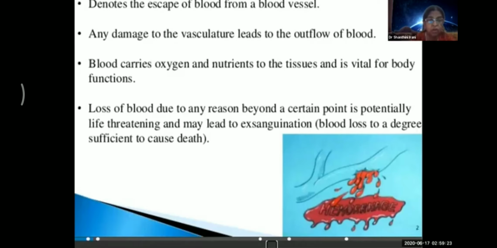Fourth one is depending upon volume of blood loss. Mild hemorrhage is blood loss of up to 500 ml. The next one is moderate, 500 to 1000 ml. And then severe hemorrhage is blood loss which is more than 1 liter.